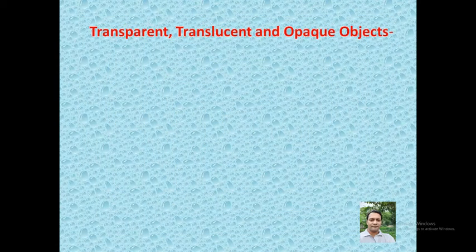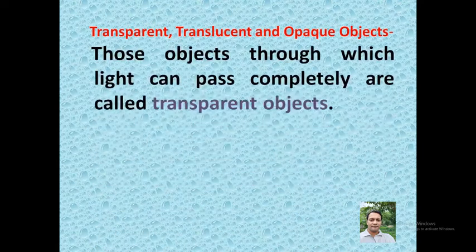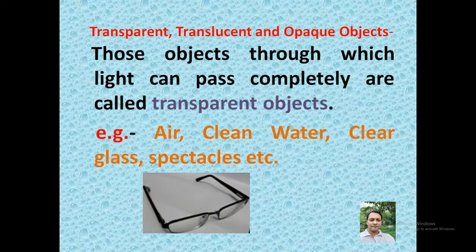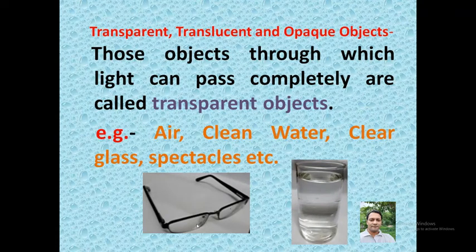What are transparent, translucent and opaque objects? This is our next topic. First of all, transparent objects. Those objects through which light can pass completely are called transparent objects. Light can pass completely. So, air, clean water, clear glass, spectacles are examples of transparent objects. In this spectacle you can see the glass, and in this water kept in glass tumbler are the examples of transparent objects.